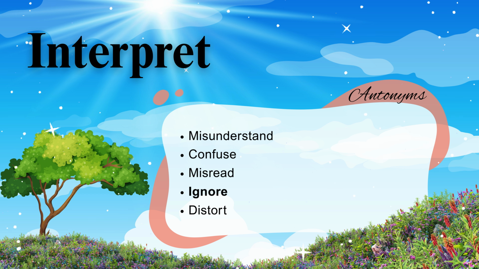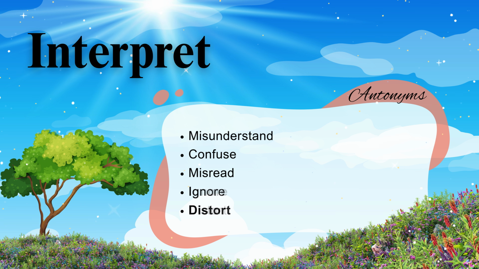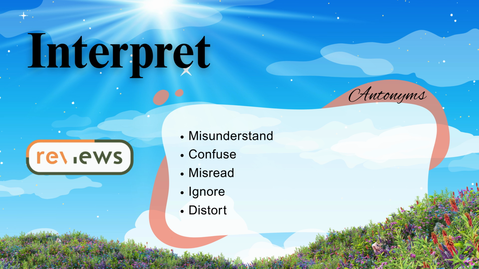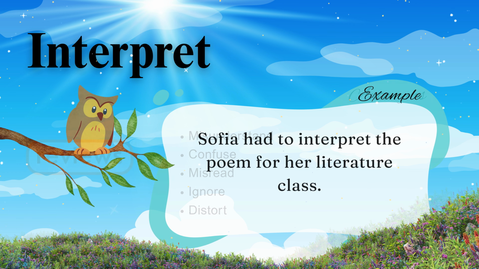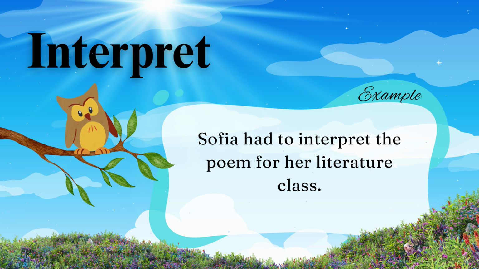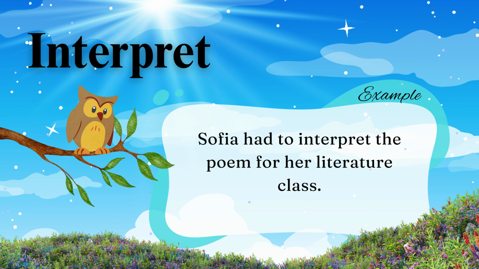Ignore, like not even trying to figure it out. Distort, like changing the meaning into something untrue. That's the opposite of interpreting. Here's a great example. Sofia had to interpret the poem for her literature class.